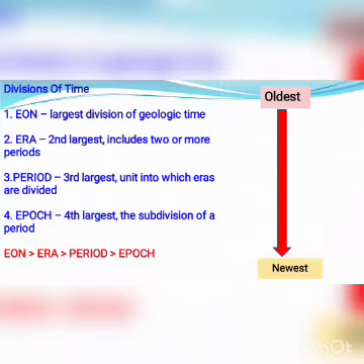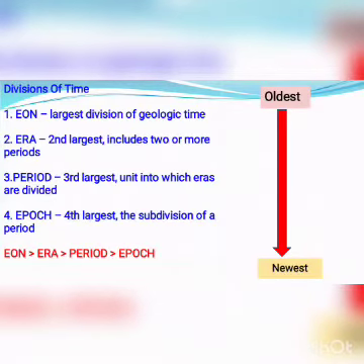So the geological time scale is divided into four parts: eon, era, period, and epoch. Eon is the oldest time, and epoch is the newest time. Eon is the largest division of geologic time, era is the second largest, period is the third largest, and epoch is the fourth largest. Epoch is basically a subdivision of period.